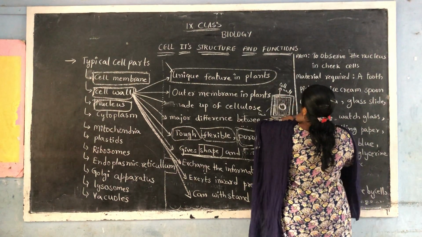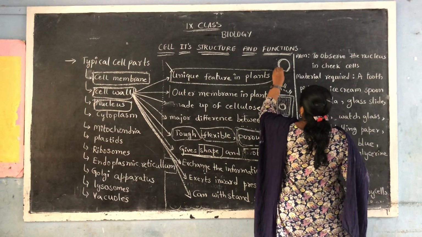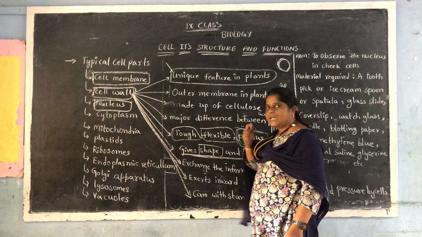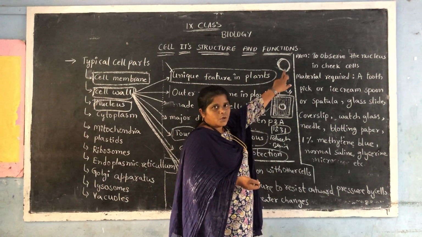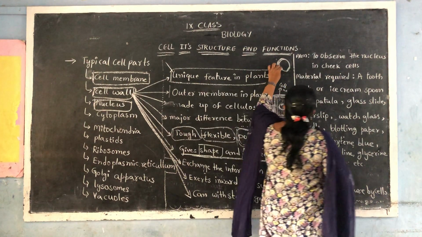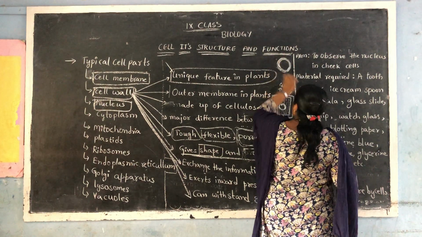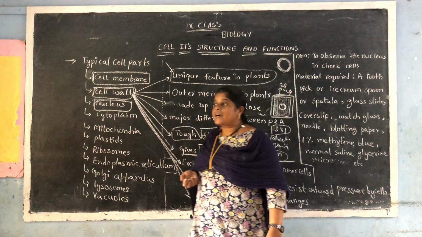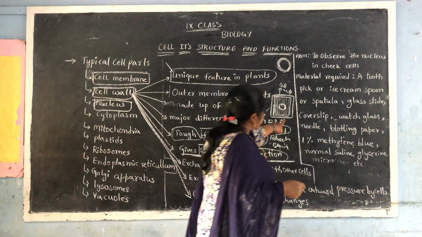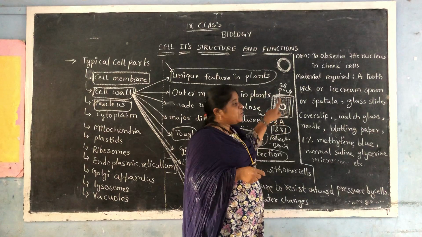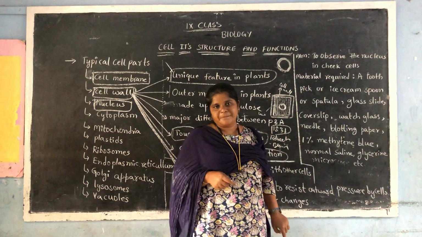Now let us start. If this is the nucleus, see very clearly, this is the nucleus. This surrounding structure is called the nuclear membrane. As the cell is surrounded by the cell membrane, the nucleus is surrounded by the nuclear membrane.